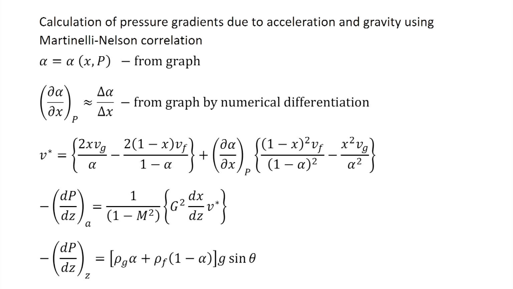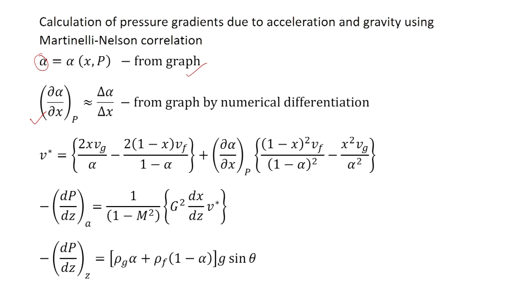Now, if we use the Martinelli-Nelson correlation, then we can get alpha from the graph for a given quality and pressure, and then by finding the slope of the graph, we can get this partial derivative by taking two nearby values of the quality and corresponding values of the void fraction, and then dividing.